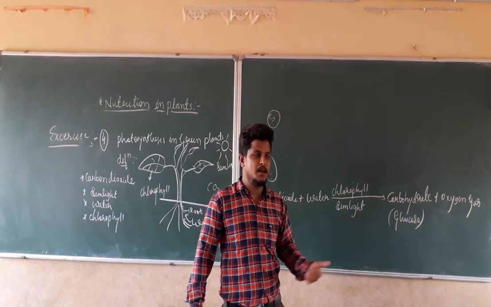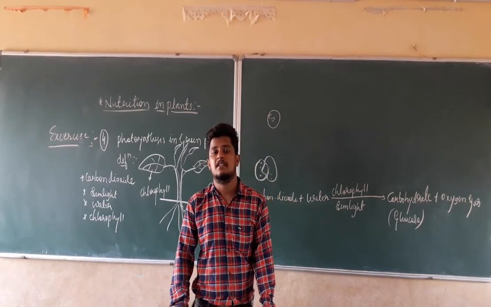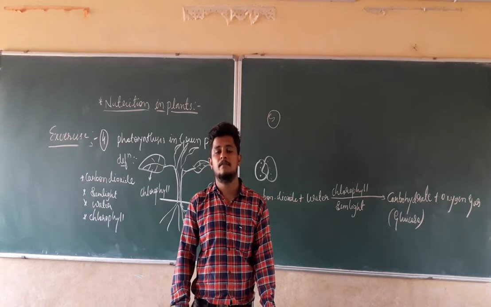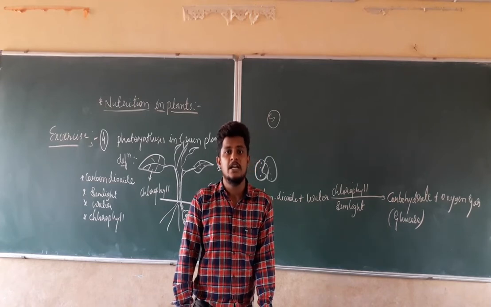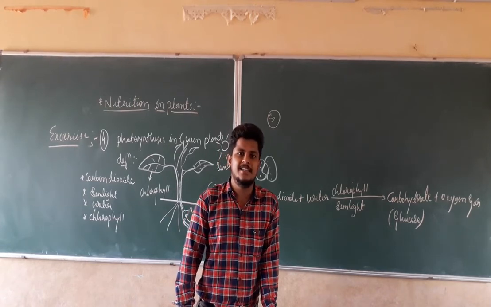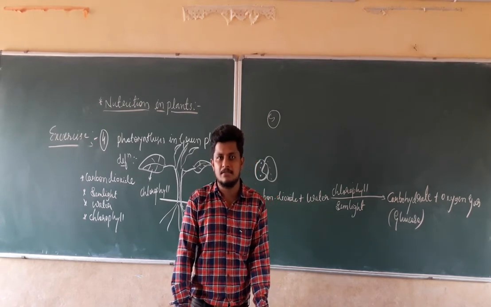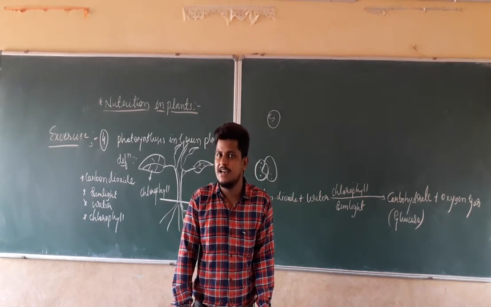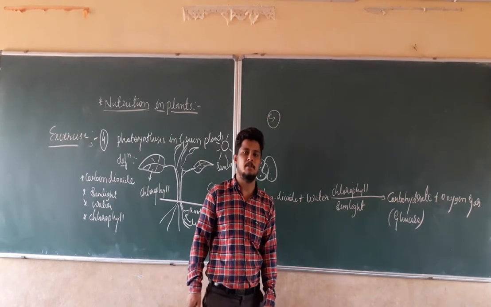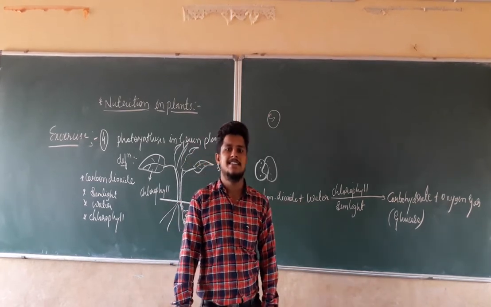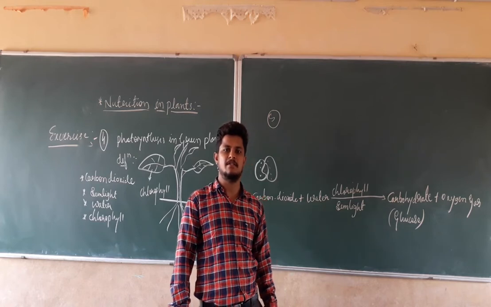If we take the example of plants, for the purpose of nutrition, they prepare their own food. If they prepare their own food, they have all the necessary requirements for their growth. They prepare those things by themselves. Then we can say that they are the ultimate source of the food, because they prepare all the required essential nutrients by themselves.